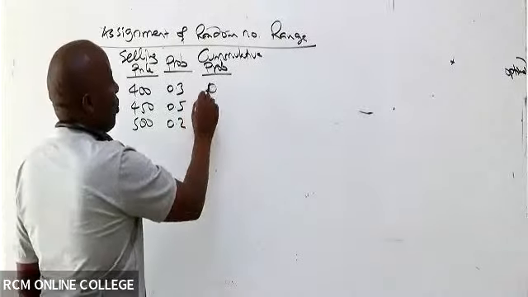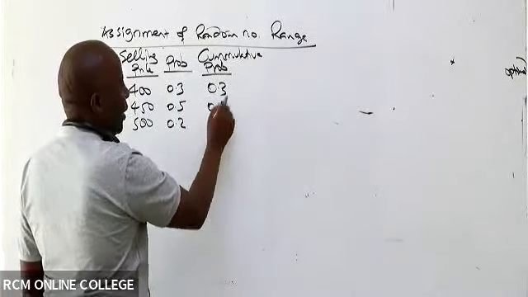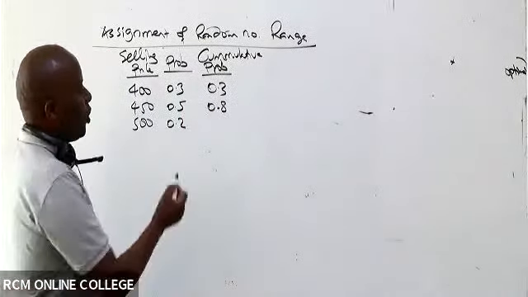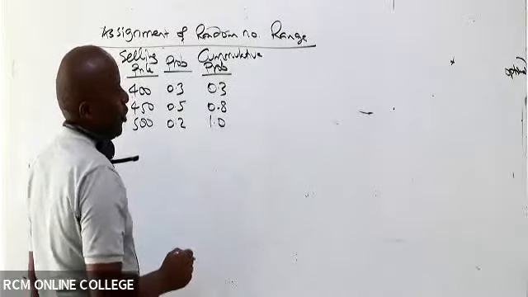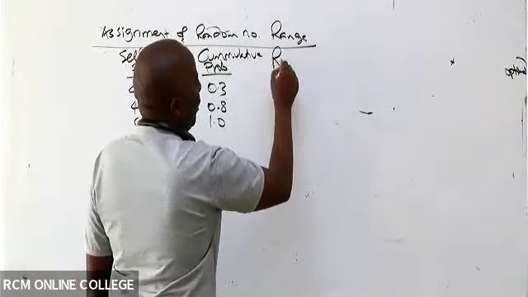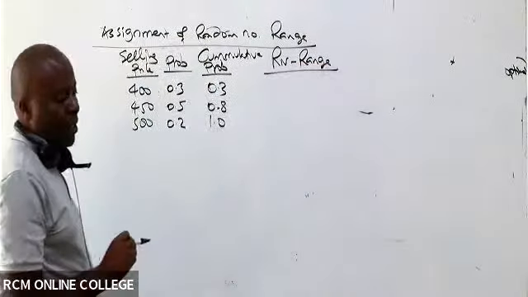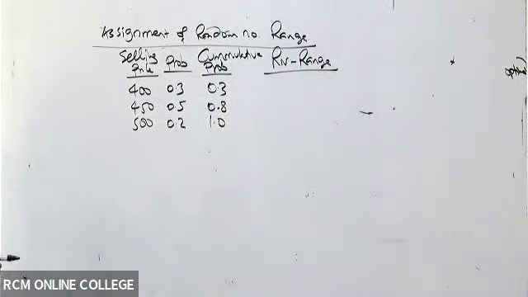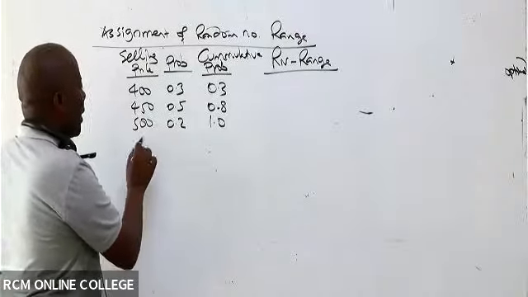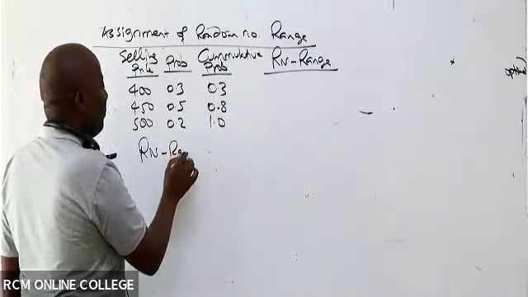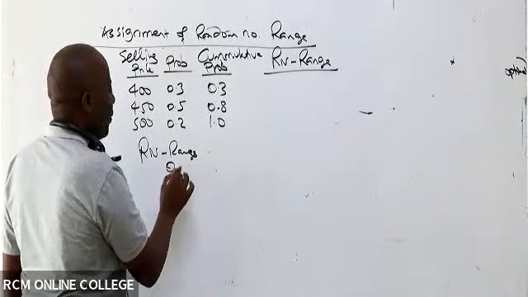So this is 0.3. This will be 0.8. This will be 1.0. Now from there, you can give us what we call random number ranges. Now remember that random number ranges, they normally fall in between there.